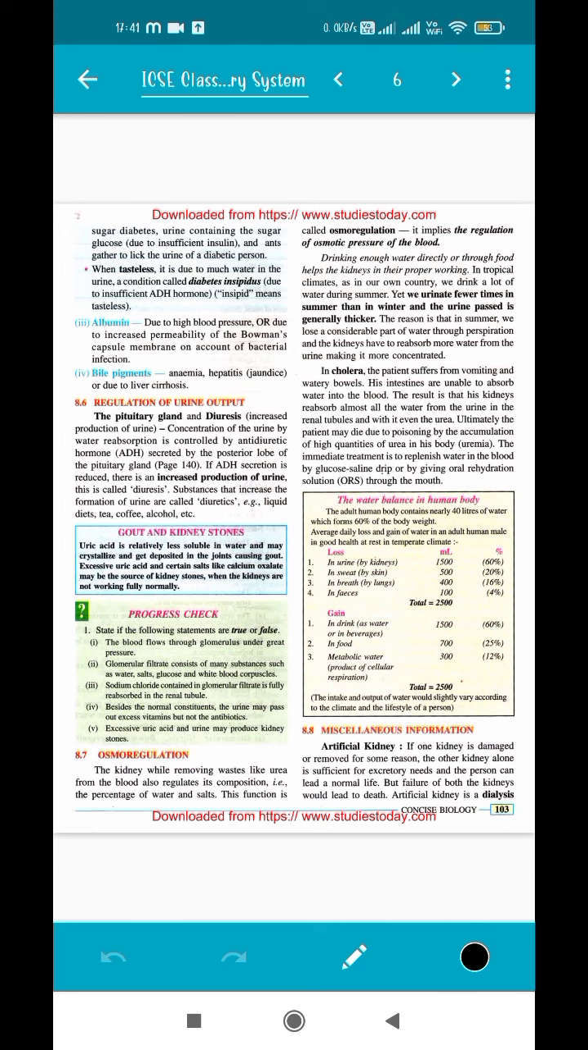The remaining parts of the chapter, like osmoregulation or the blood vessels entering and leaving the Bowman's capsule, we shall cover in the next video.